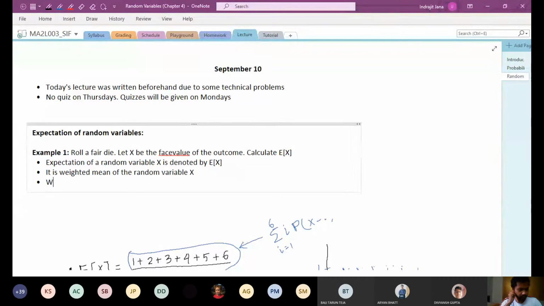So the weights correspond to the probabilities of different outcomes.